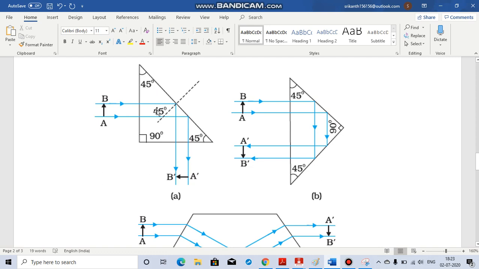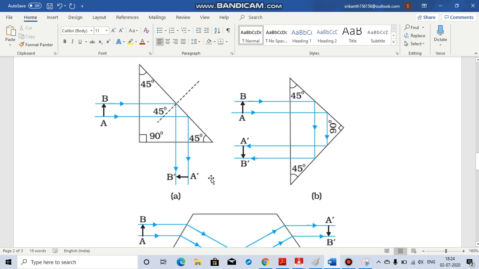So here the angle should be less than 45 degrees. The vertical angle has to be less than 45 degrees, so that the ray which is hitting on this side is going at a right angle. So we have to ensure that the total internal reflection is happening at a right angle in order to get that inverted image. This is another situation, and here you are seeing the image on the same side. The object is kept over here and there is an inverted image. If you see point B, one internal reflection happened here and then one more here. Okay, and this is the situation.